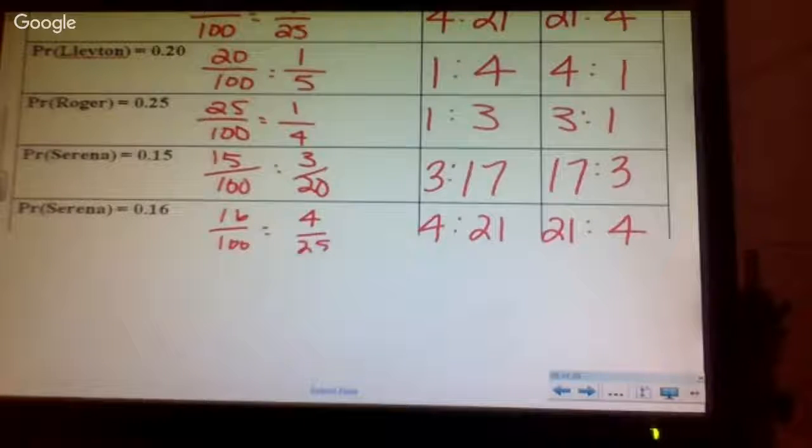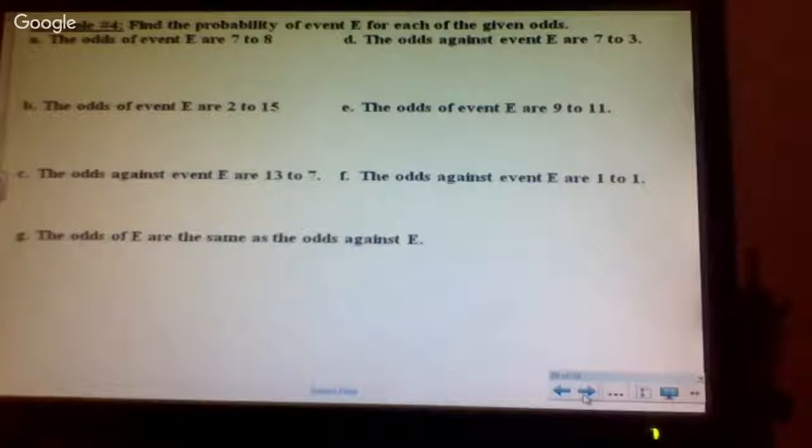The last example, they're going to give us odds, and we actually have to come up with probability. So we're going to take this and now come up with this. So we're going to do it backwards. Here we go.